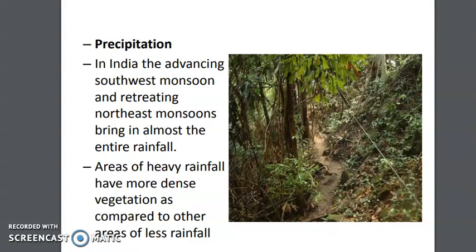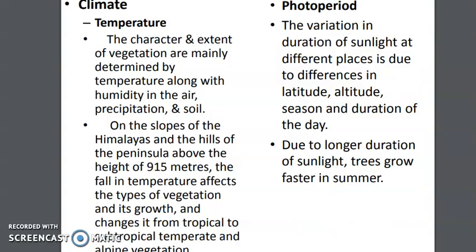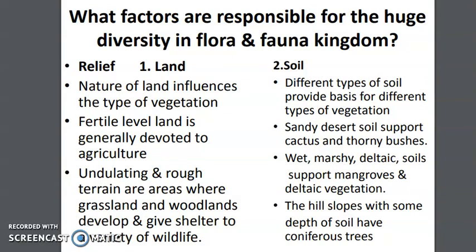So we can say this one, discuss the factors affecting the distribution of natural vegetation in a place. So it will be precipitation, temperature, photoperiod, land and soil. Basically there are two parts, one is the relief and another one is the climate. So these five are the major factors responsible for the diversity of flora and fauna in a particular place. Okay.